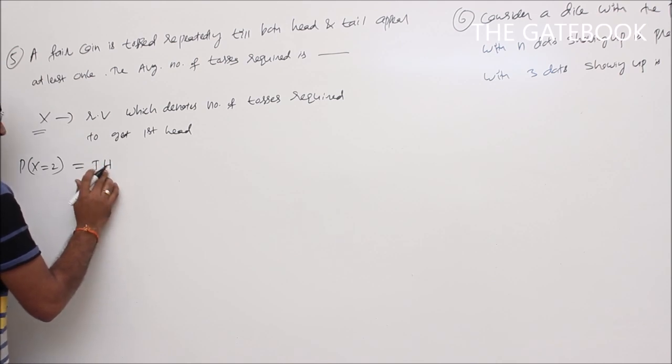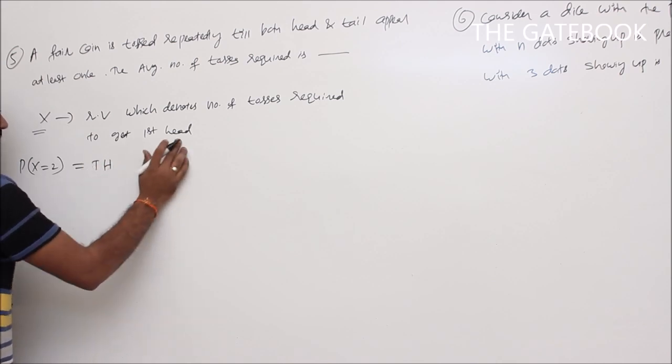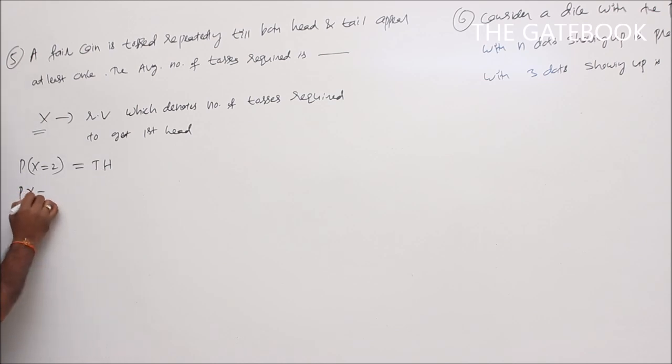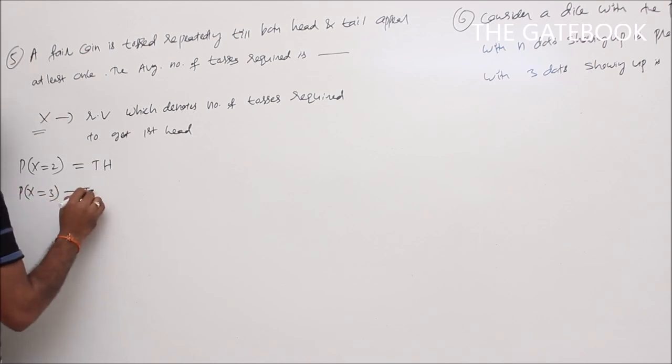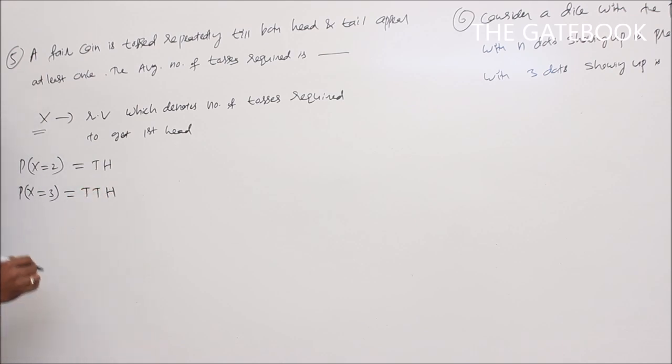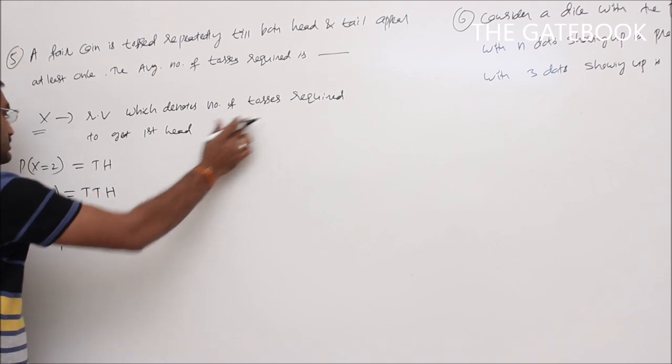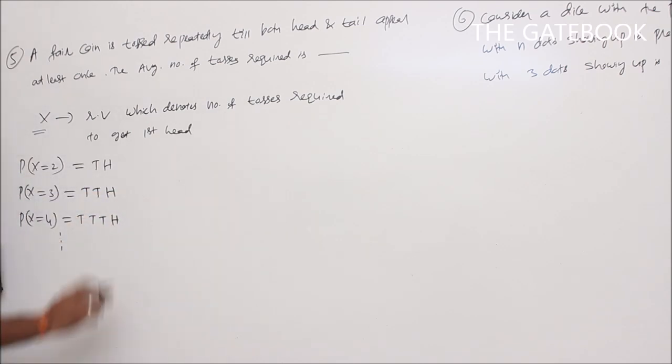I can write, say, first you may get tail. Whenever you get first head, then you have to stop the experiment. So first you may get tail, next head. This is one possibility. P of x is equal to 3: tail, tail, head. Whenever you get head at the end, you have to stop that experiment. Similarly, P of x is equal to 4, and so on, like that we will get. Where x denotes number of tosses required to get first head.